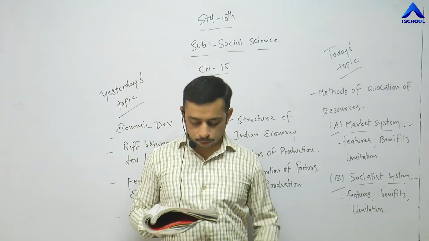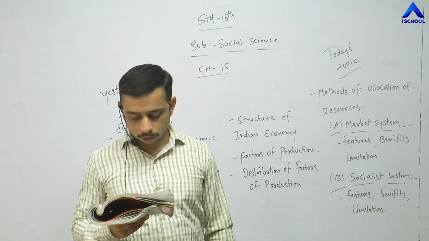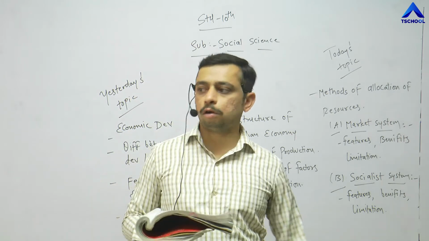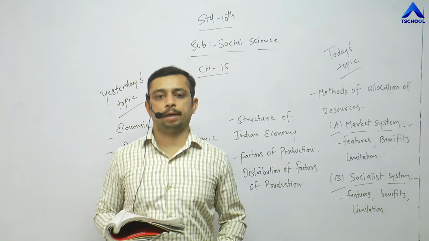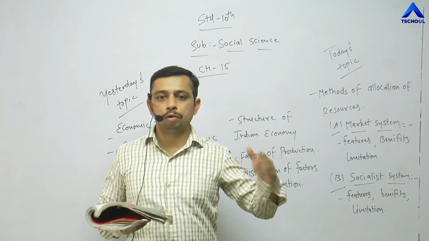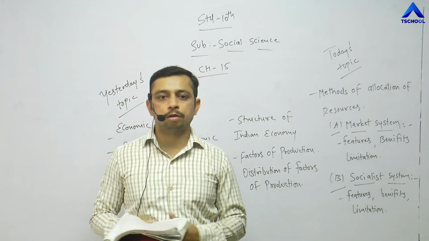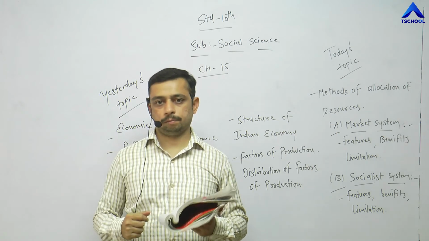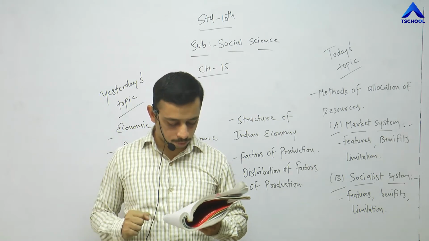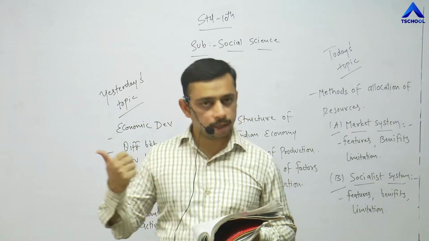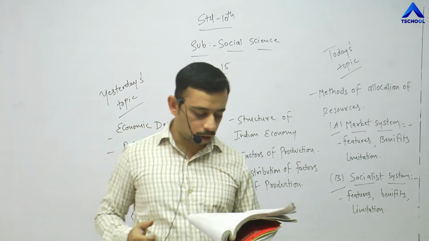Right? Next, point number 3. Consumer gets good opportunity of choice. Lot of products are available in the market. So the consumer is obviously going to get the maximum products from the market, and they'll get different choices of different companies. Next, point number 4. Government interference is not there in this system.